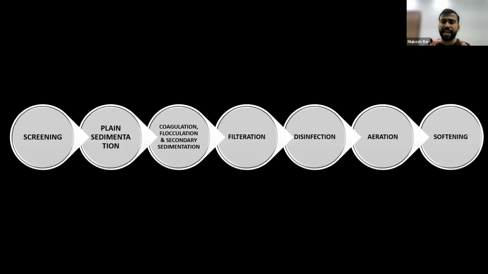So, students, the entire treatment process is shown on your screen, which starts from the screening portion. Now, in the screening portion, we will remove the floating matters. In floating matters, we will cover human dead bodies as well as animal dead bodies, trees, plants, plastics, etc. We will remove that in the screening process. Okay. Now, I am already discussing the outline of this method. We will discuss each and every process one by one in detail, starting from the screening portion.